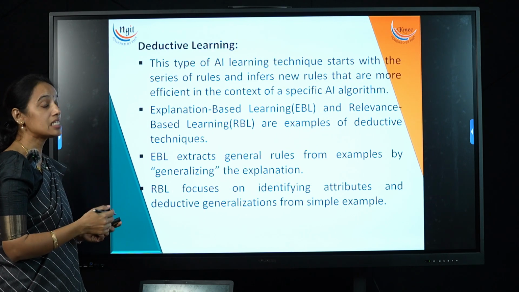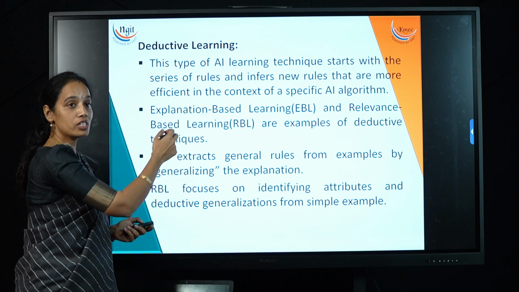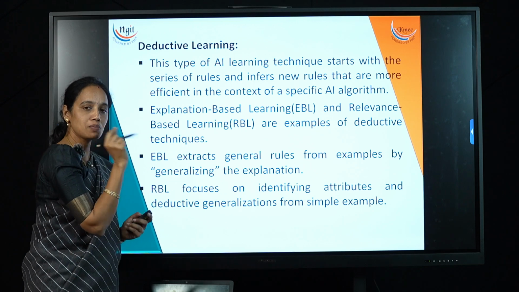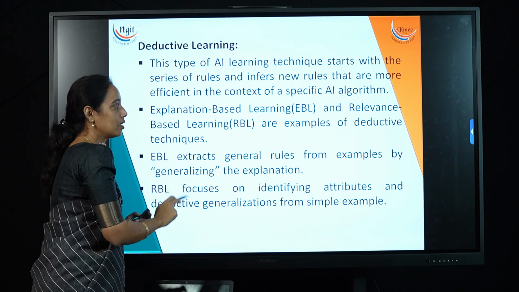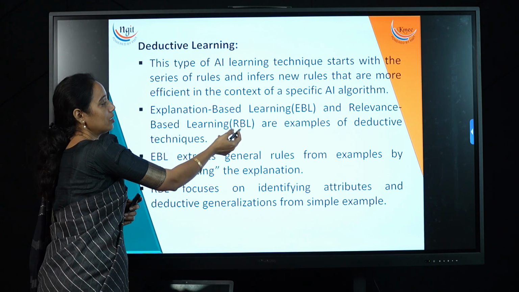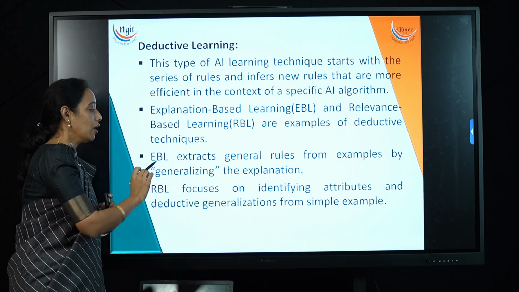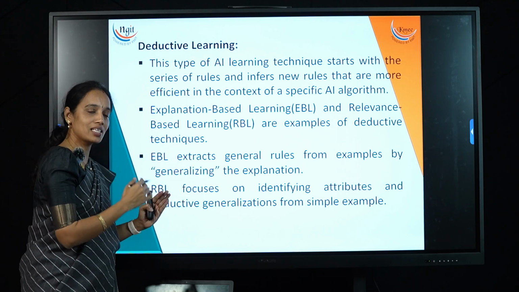And the next one is deductive learning. This type of AI learning starts with a series of rules and infers new rules that are more efficient in the context of some specific AI algorithm. Mainly explanation-based learning, simply EBL, and relevance-based learning, RBL, are the best examples of deductive learning. EBL extracts general rules from examples by generalizing the explanation.